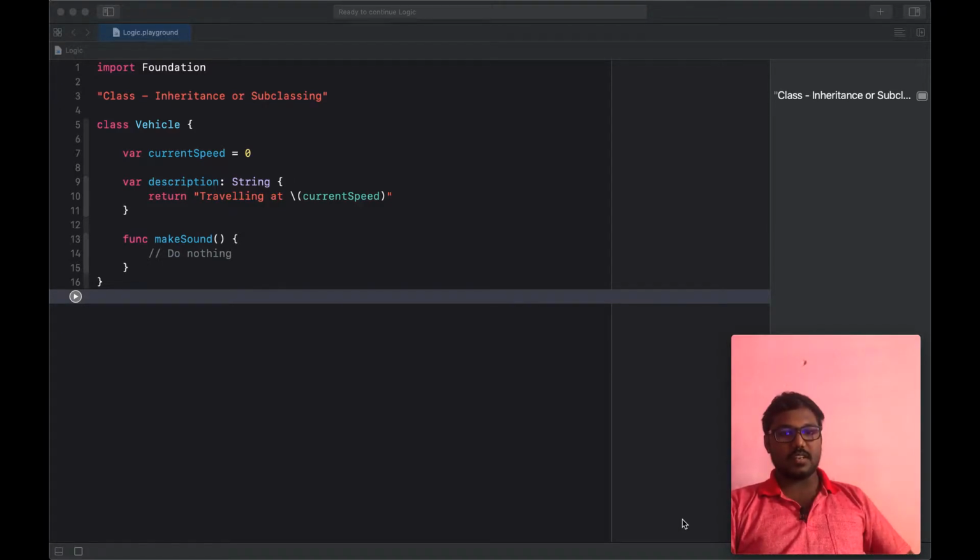Subclassing is an important technique to inherit from our base class, so we can add additional functionalities, methods or variables to the new class and inherit from the old class. Likewise, we can inherit from one class to another class by using the feature of subclassing. Now let's dive into the tutorial.